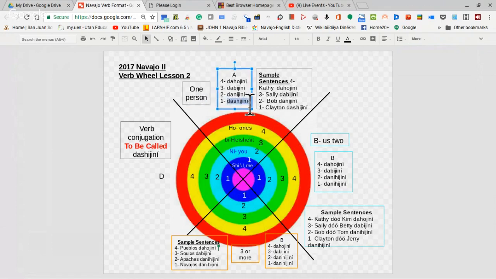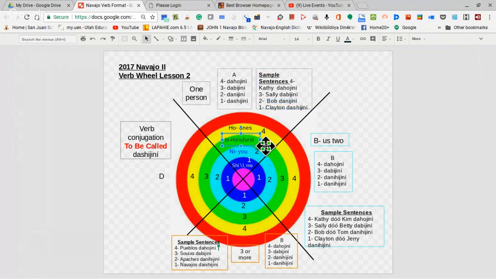So right here, Dashijiní, there's sh inside it. If I put a name to it, Clayton Dashijiní, okay? Clayton Dashijiní. Now the light blue or turquoise, ne. I'm talking about you, Nejigonayashtia. You are called Bob. Bob Danejine. Bob Danejine.